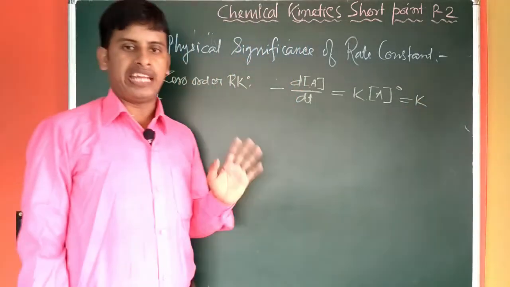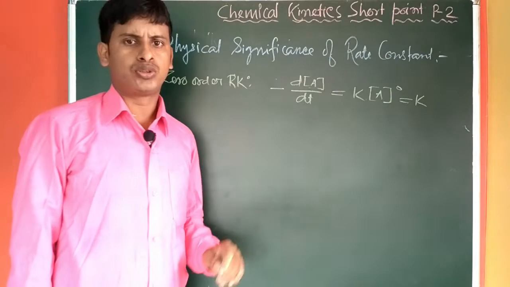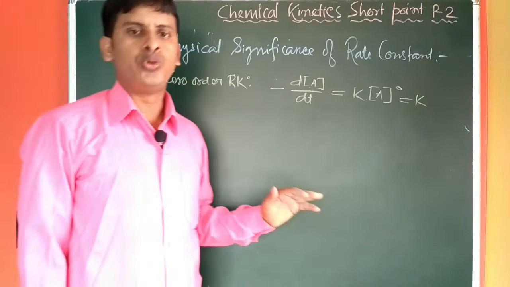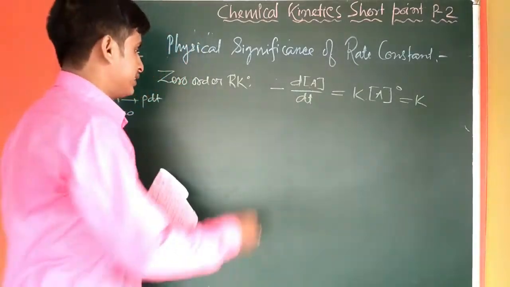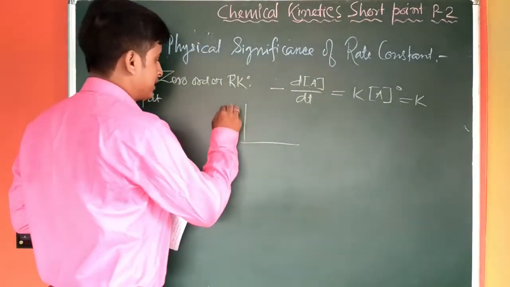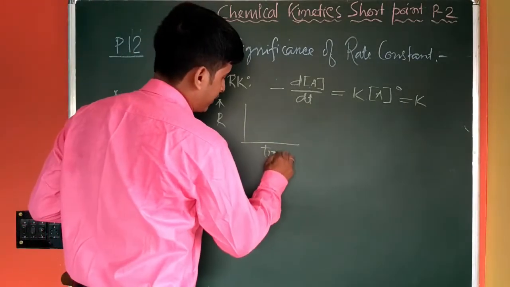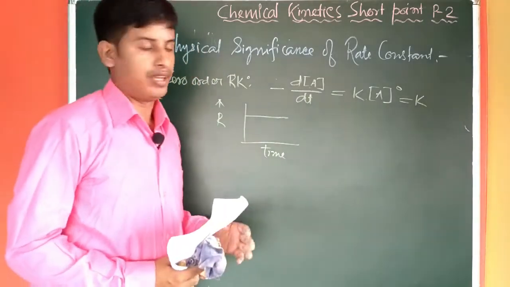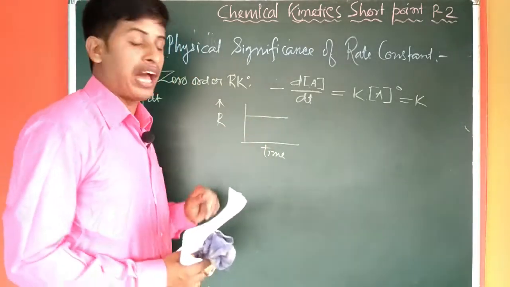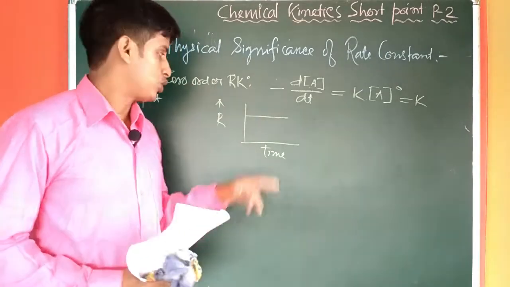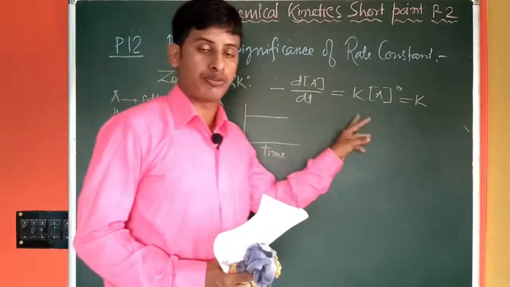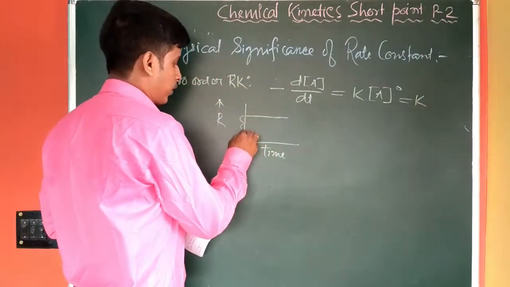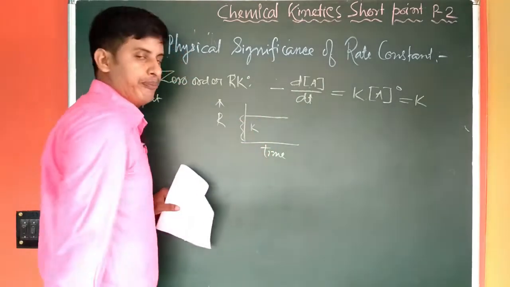So a zero order reaction proceeds from the starting time to the end time with a uniform rate. That means if we plot rate versus time, we will always have a uniform rate of the reaction. That line is parallel to the time axis. So the rate is constant as we see from this equation, and this constant value is equal to what? K.